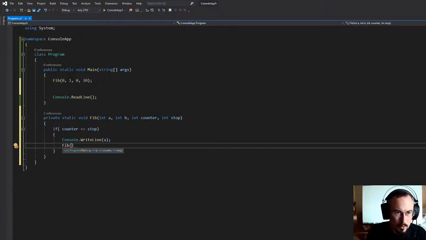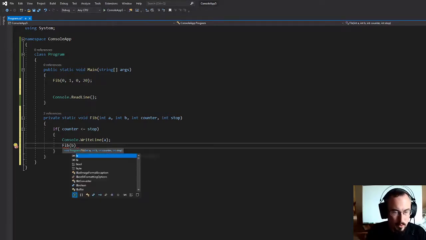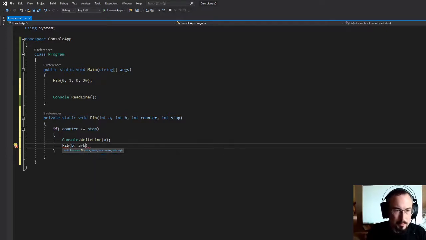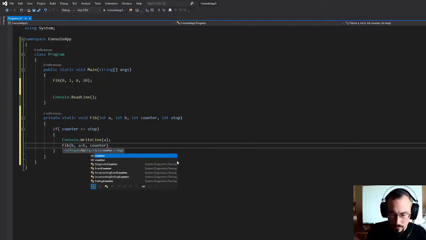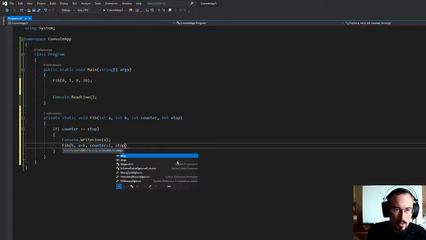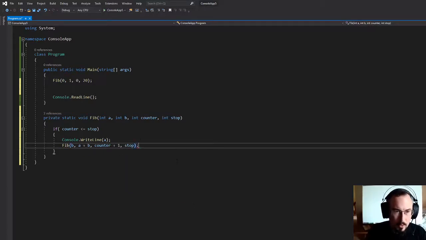this is actually going to swap B and A, because remember it's n minus 1 plus n minus 2 is n. So we're going to swap it to get the previous value, B, and the next one's just going to be A plus B. And then we can go ahead and put in the counter, which we're incrementing, so counter plus 1. And stop doesn't change because you want to keep that value through every iteration. That's it. Let's run it.